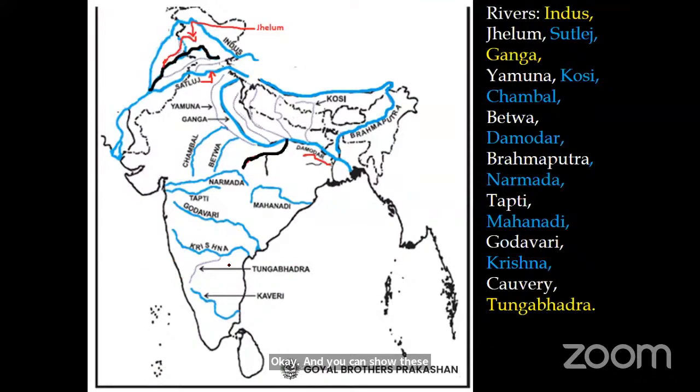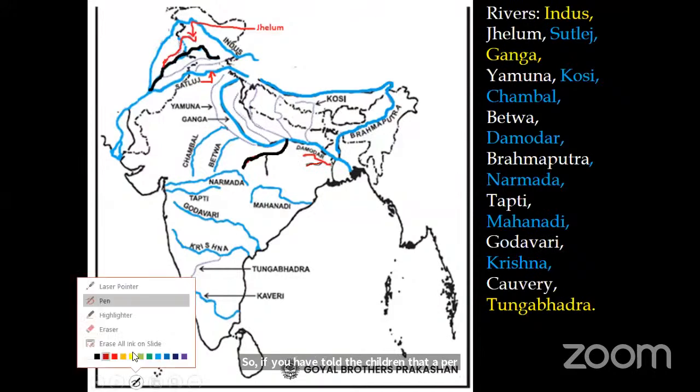Now, please remember about Tungabhadra over the lower part. Only this is Tungabhadra. Now, Damodar, upper river is Damodar. Some people argue that lower part is Damodar. But now, as per my knowledge, whether children show the upper part or lower part for this year examination, they will give both of them correct. So if you have taught the children that upper part is Damodar, let it be, do not change it now.